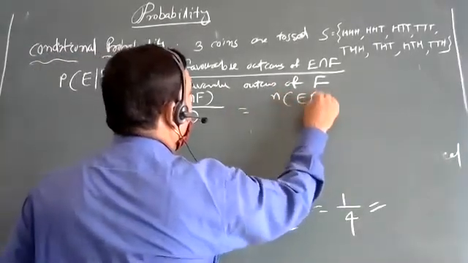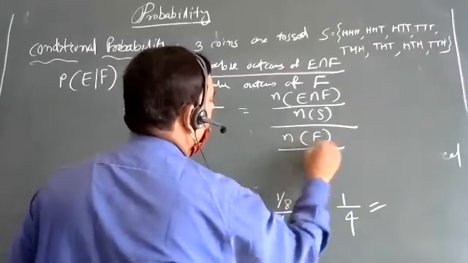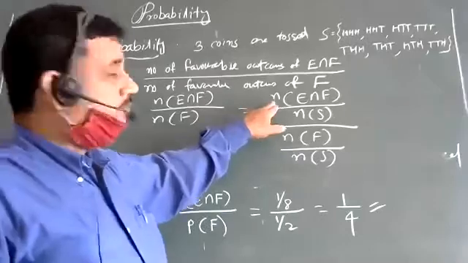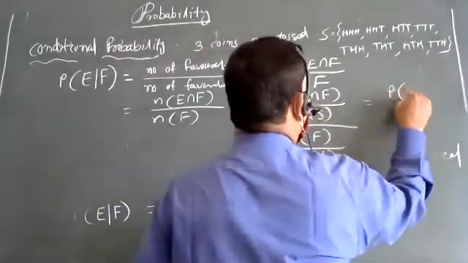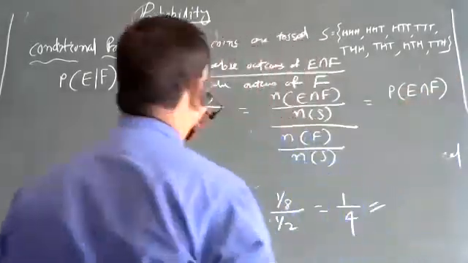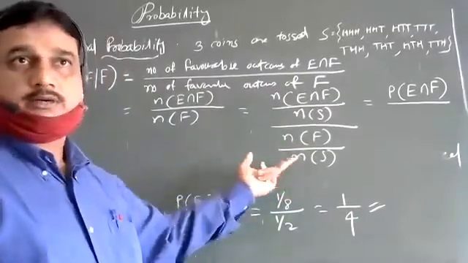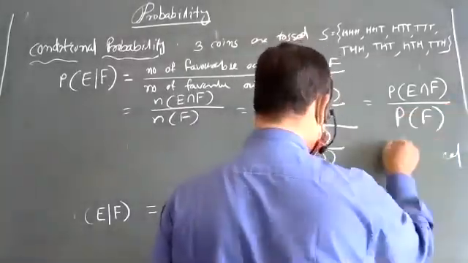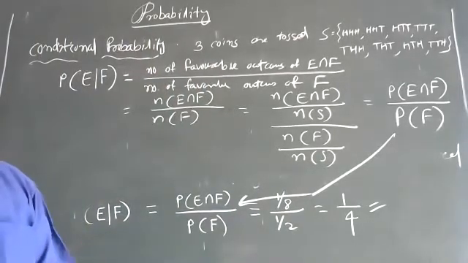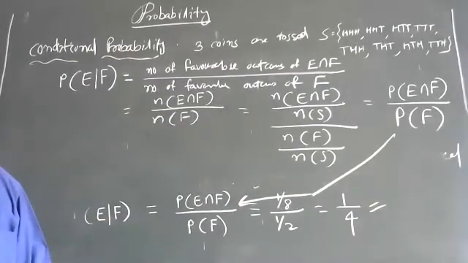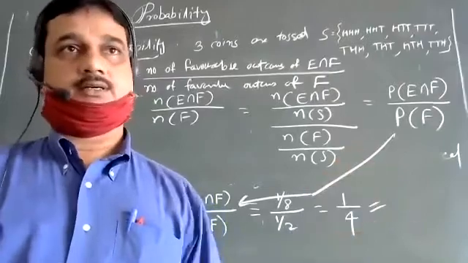N of E intersection F by N of S, and similarly N of F by N of S. Favorable outcomes of E intersection F by sample space means probability of E intersection F, divided by probability of F. So this is the conditional probability: the probability of an event when another event is given to have occurred.